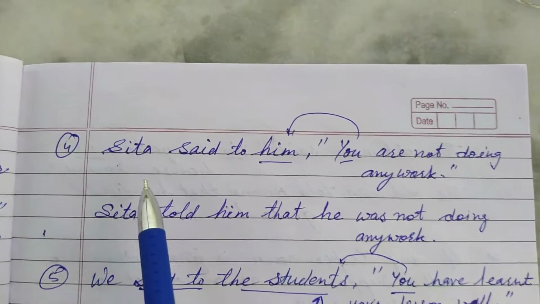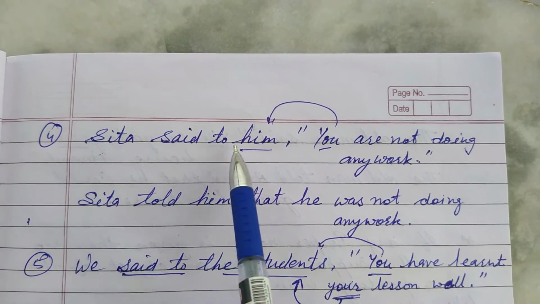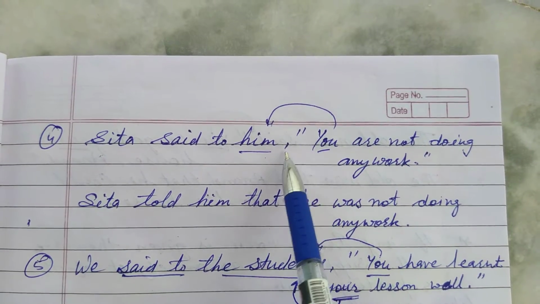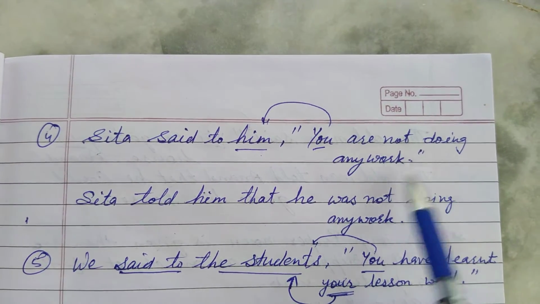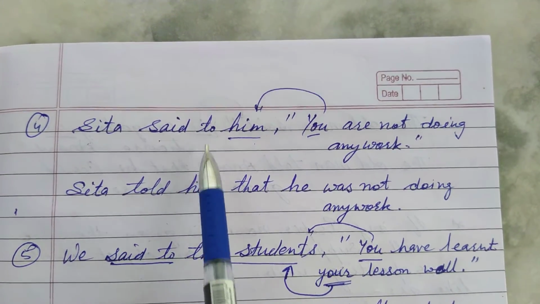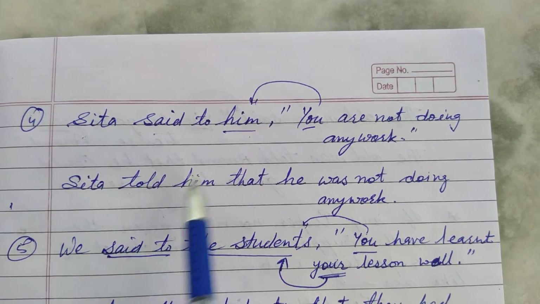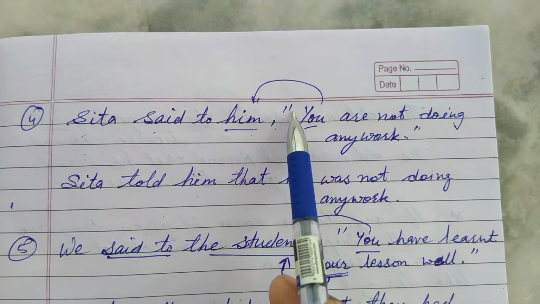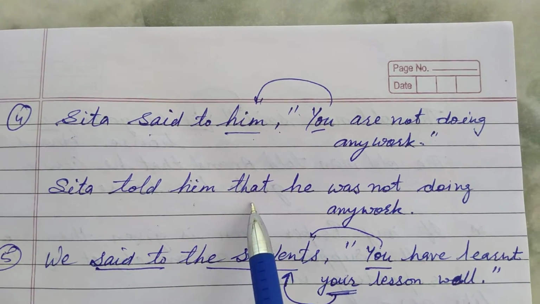Sita said to him, "You are not doing any work." So "Sita said to him" becomes "Sita told him". In the place of the comma and inverted comma, we put "that".